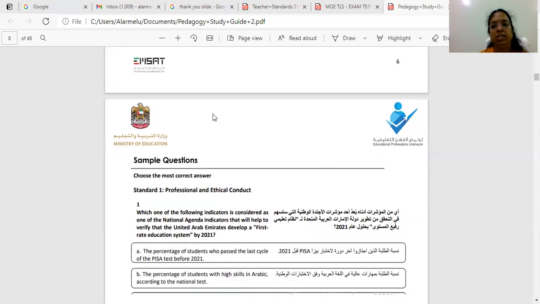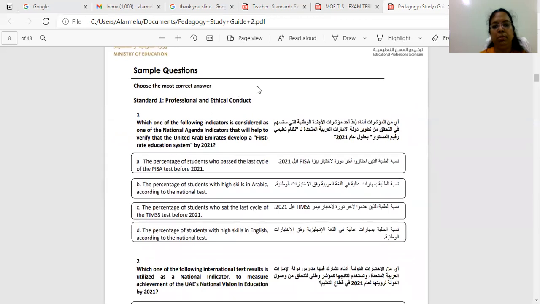The next is, there are some sample questions given by the ministry itself, in both Arabic and English. So if you see the questions, you can understand the pattern on which they are actually asked. The 4 choices will be very, very close.